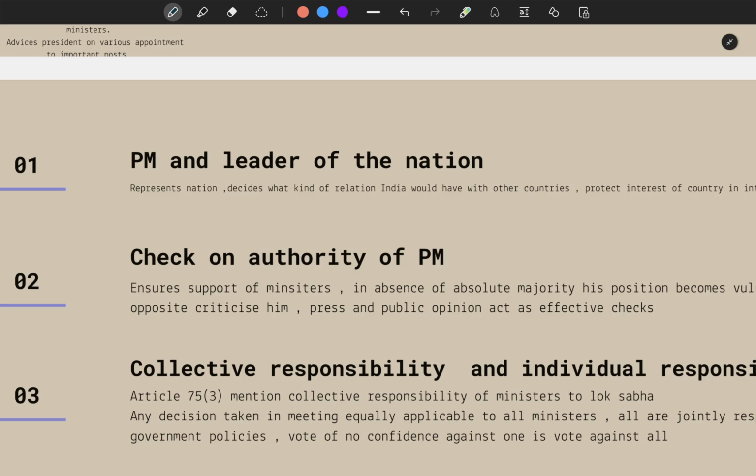to pass the bill. Next, opposition parties always look for a chance to criticize the Prime Minister, and it is the duty of the opposition also to see whether whatever the Prime Minister is doing is right or wrong, and to debate upon it. Next, the press and public opinion act as an effective check on the Prime Minister. So a Prime Minister should be held responsible if he is doing anything which is not good for the country, and the press and media should represent it also.